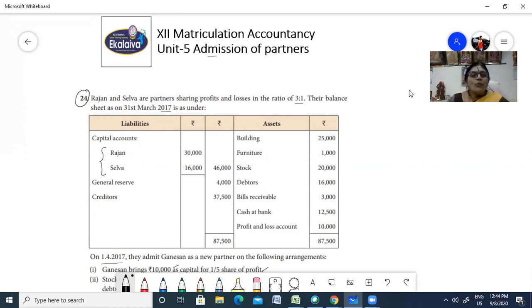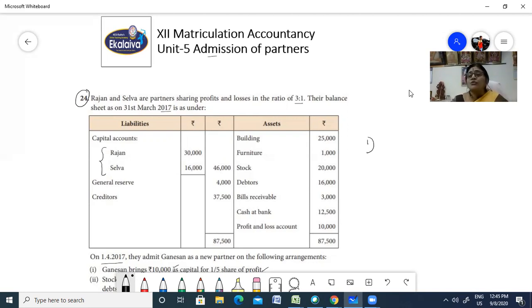You're in Unit 5, Admission of Partners, right? In the previous problems, we have discussed the adjustments that you should do when a new partner is admitted into your firm. Now we're going to see what adjustments you have to do before a new partner is admitted. First we saw that you have to adjust the profit and loss, the reserve fund, then the workman compensation if it is there. Then you will have to distribute your investment fluctuation. If there's a fluctuation in the investment, that also you should share among the old partners before a new partner is admitted into the firm.